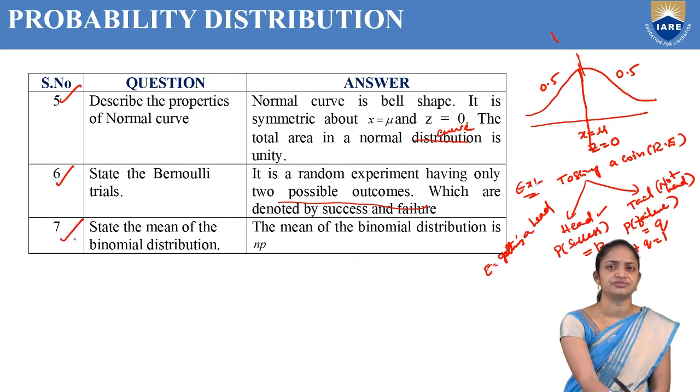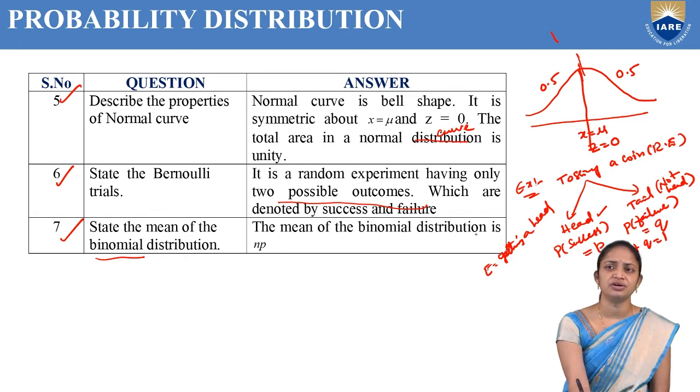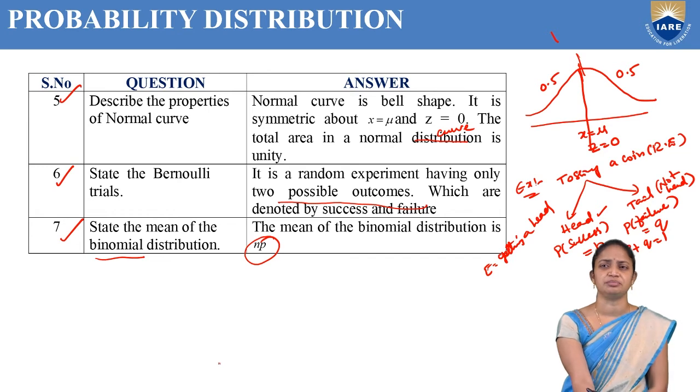Coming to the next question: state the mean of the binomial distribution. The mean of the binomial distribution is np. How can we derive this np?